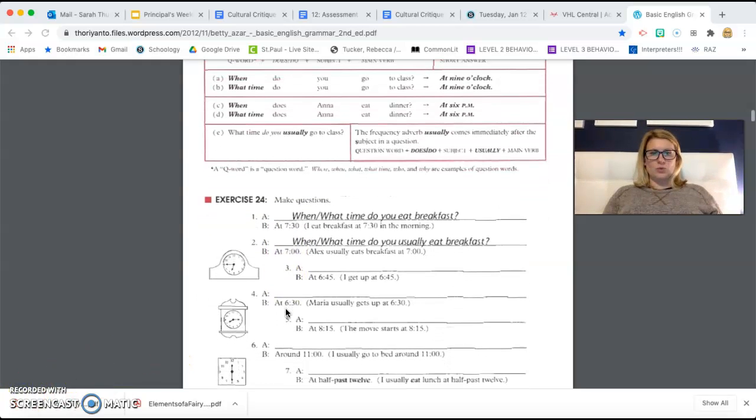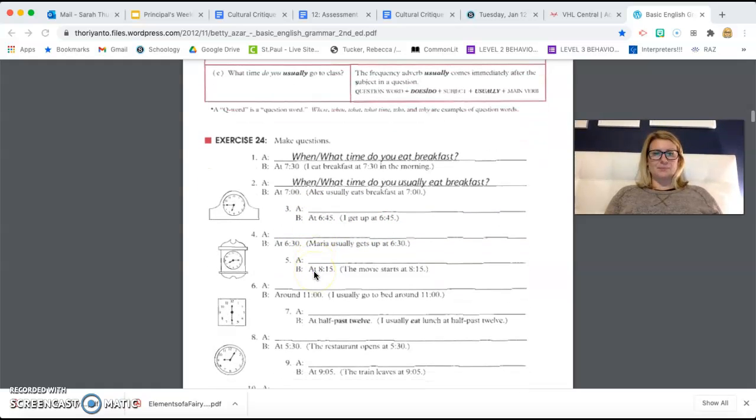Okay, so down here we're going to be making questions. That's our job. And the questions that we make are going to be given to us with some hints underneath by the letter B. So it says, when or what time do you eat breakfast? The answer given is at 7:30. I eat breakfast at 7:30 in the morning.